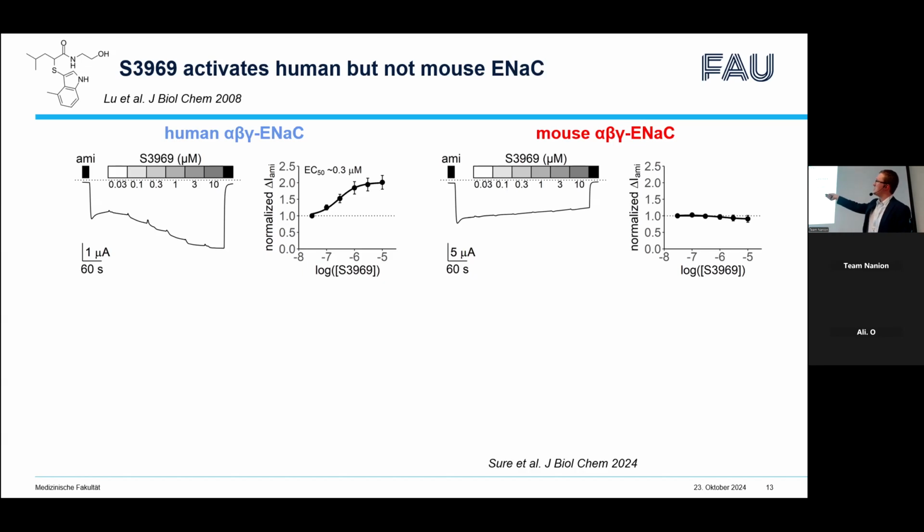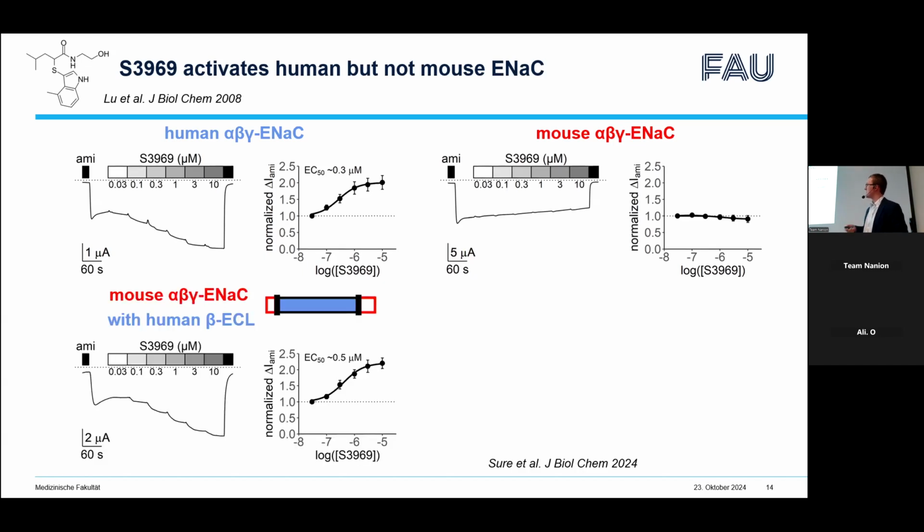This is also a peptidomimetic compound consisting of an indole ring, also found in tryptophan residues, and a leucine-serine dipeptide-like moiety. In the first publication, it was demonstrated that human alpha-beta-gamma ENaC, but not mouse alpha-beta-gamma ENaC, can be stimulated by this compound.